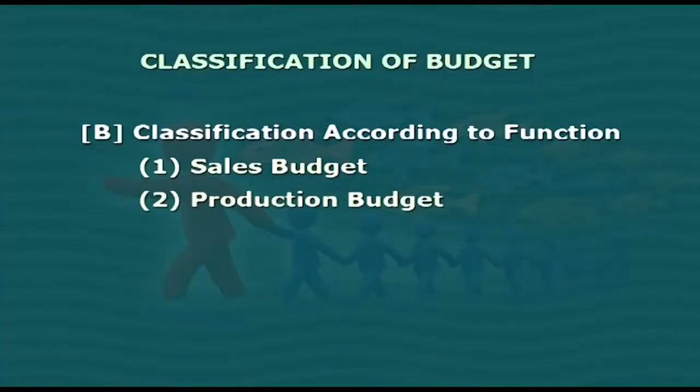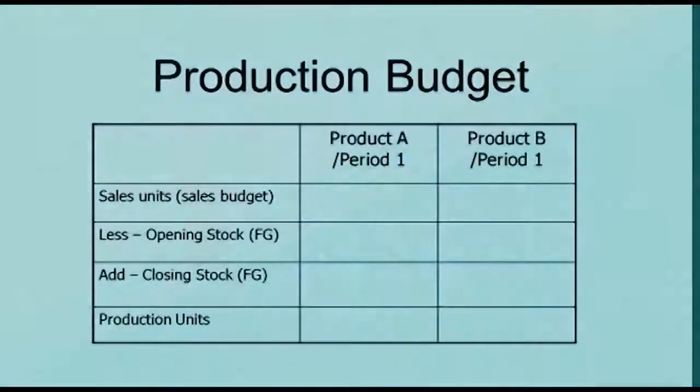Second is production budget. Friends, production budget refers to the budget for the production activities of the firm. Preparation of production budget depends upon the sales budget. The objective of this budget is to determine the quantity of production for a budgeted period. In other words, it is the quantity of units to be produced during a budget period.